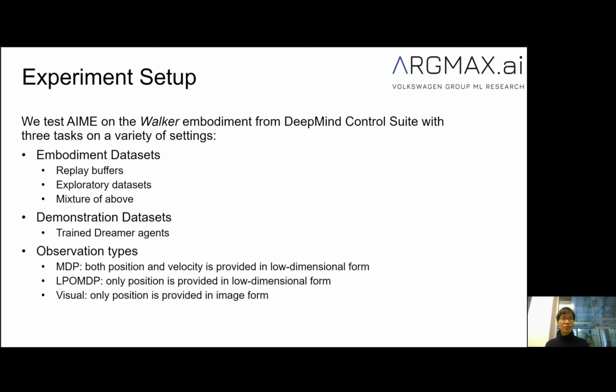We also designed 3 observation types from easy to hard. They are MDP, in which both position and velocity are provided in low-dimensional signals; LPOMDP, in which only position is given in low-dimensional form; and the hardest, visual, in which only position is provided in high-dimensional image form.